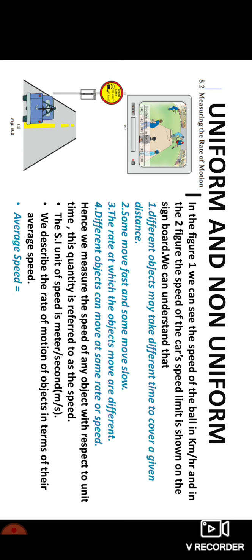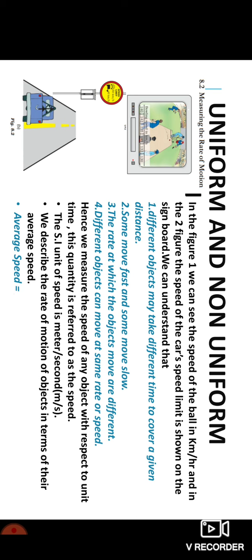By these two examples, we can understand a few things that are stated as points on the slide. You can just go through it. Different objects may take different times to cover a given distance, the best example being the car and truck. Second point: some move fast and some move slow. The bicycle and a car cannot go with the same speed.